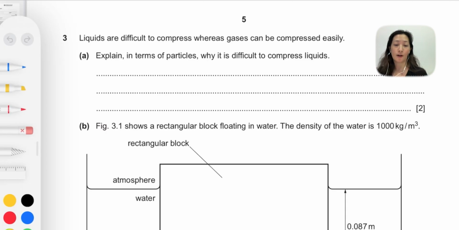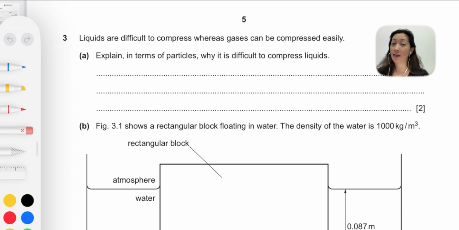Liquids are difficult to compress, whereas gases can be compressed easily. A. Explain in terms of particles why it is difficult to compress liquids. This is a 2-mark question, so you need to include 2 key concepts in your answers in order to get full marks for this particular question.